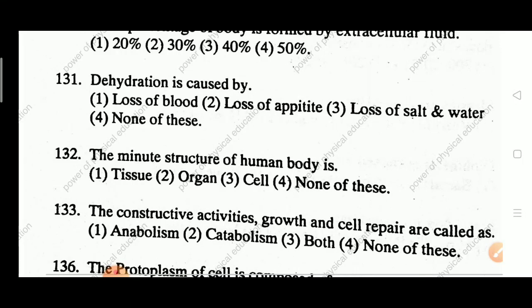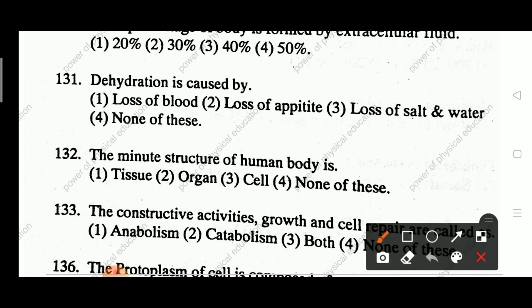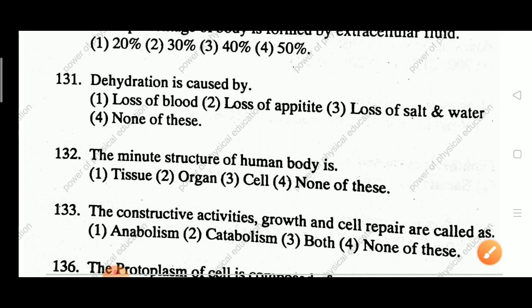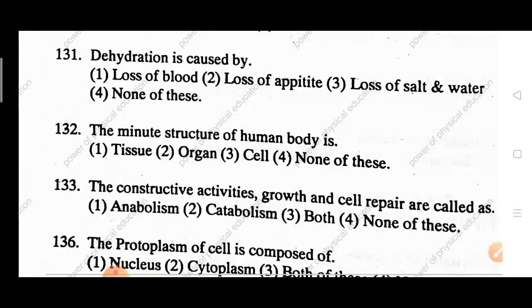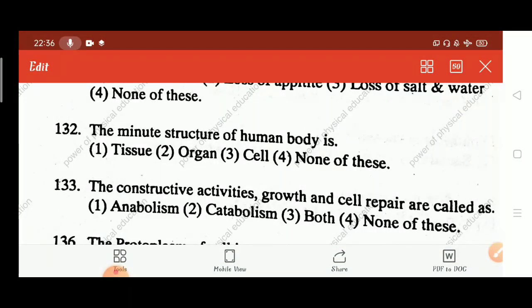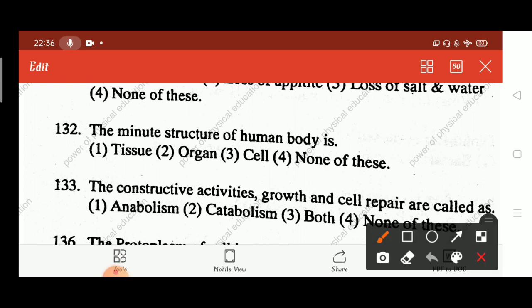The minute structure of the human body is tissue, organ, cell, none of this. Answer is cell. Here cell is the basic unit. Next question 133. The constructive activities, growth and cell repair are called anabolism, catabolism, both, none of this. Answer is anabolism.